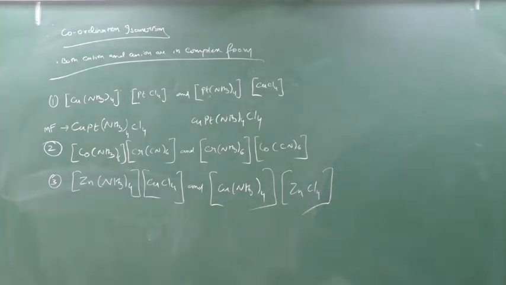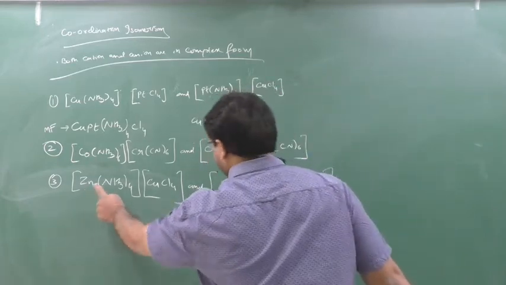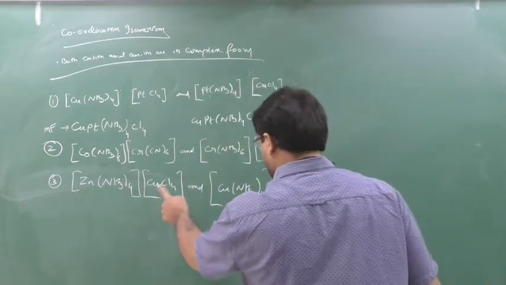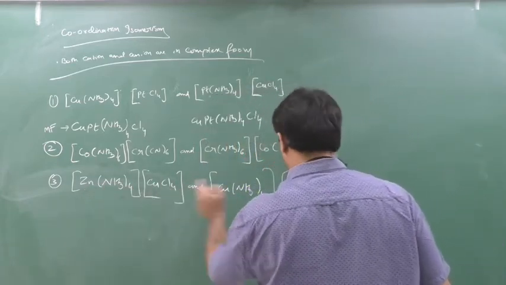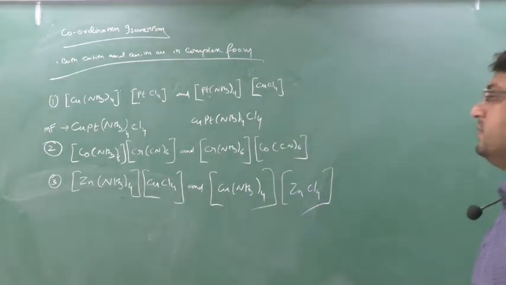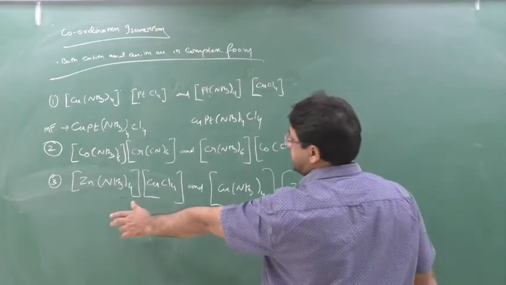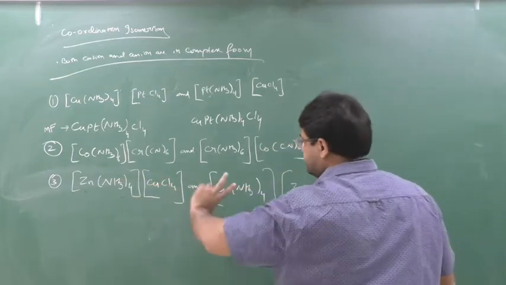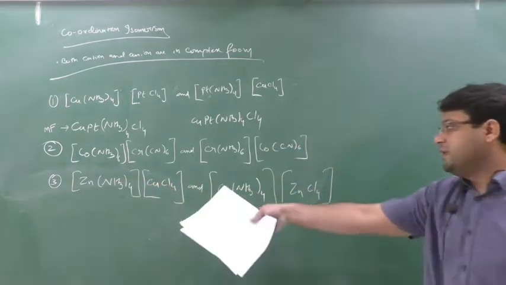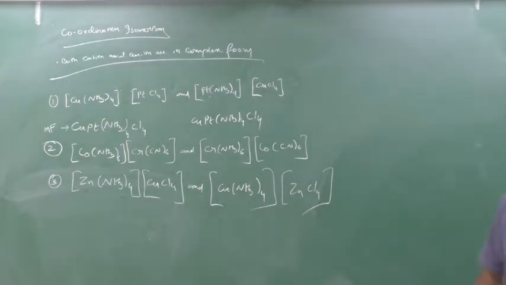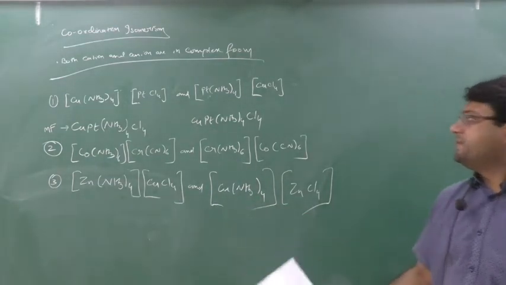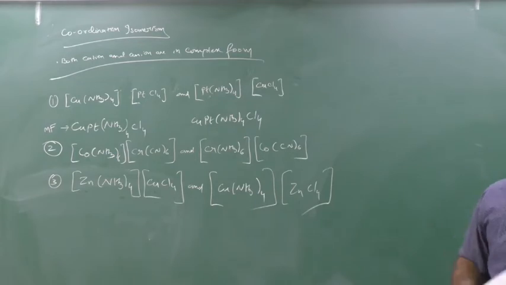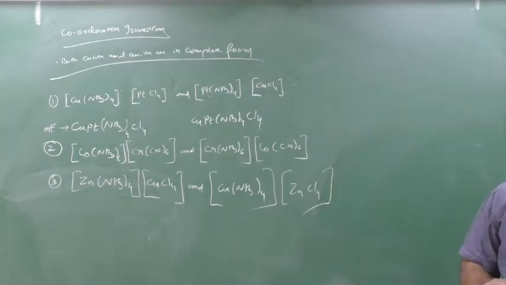Clear? The compounds have the same molecular formula. Zn is 1, Zn is 1, copper is 1, copper is 1, NH3 4, NH3 4, Cl4, Cl4. If you observe closely, the cation and anion are both in complex, and the positions of Zn and Cu are just alternating. The compounds have the same molecular formula, and both cation and anion are in complex form, so this type of isomers we call coordination isomerism.